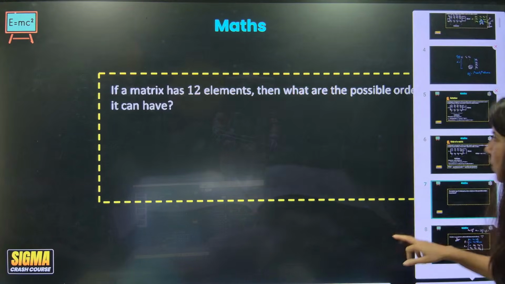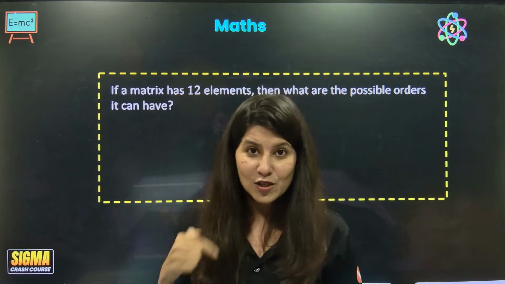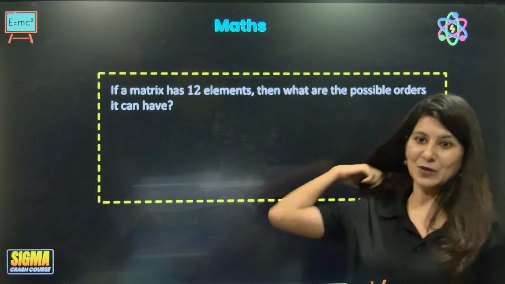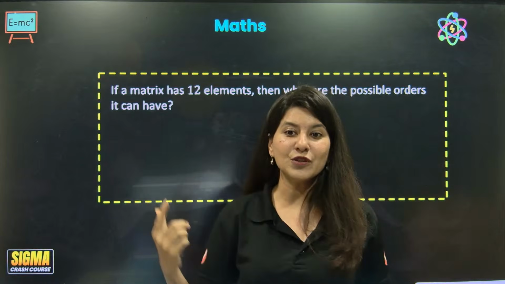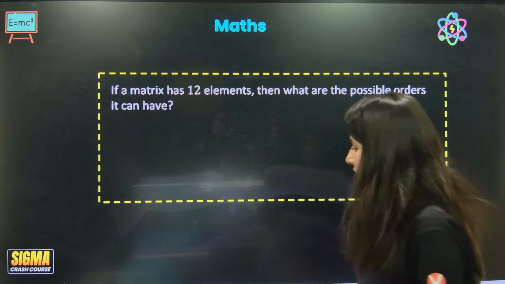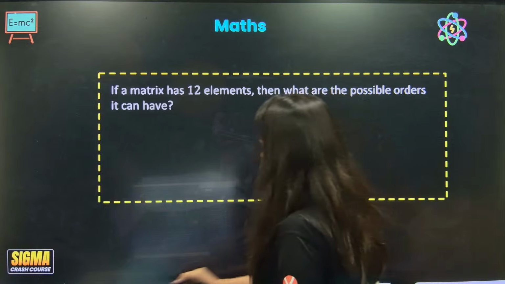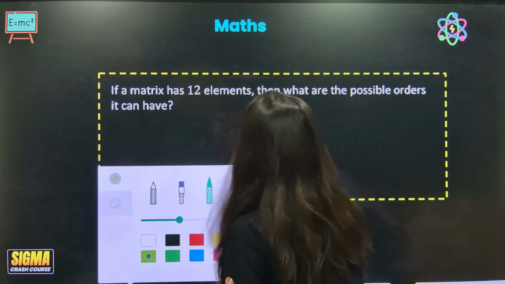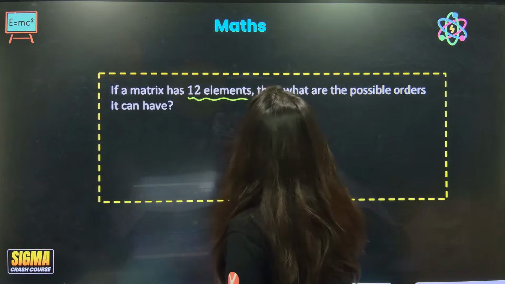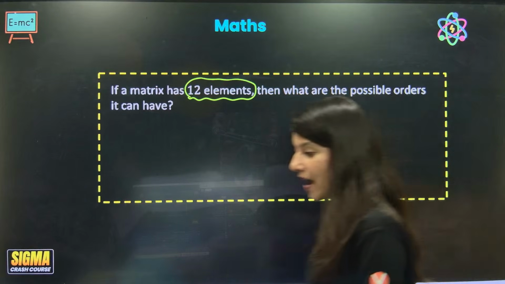Now one more elementary question, because now we have to level up also. Let's see how many of you can answer this easy question. If a matrix is having 12 elements, then what are the possible orders it can have?